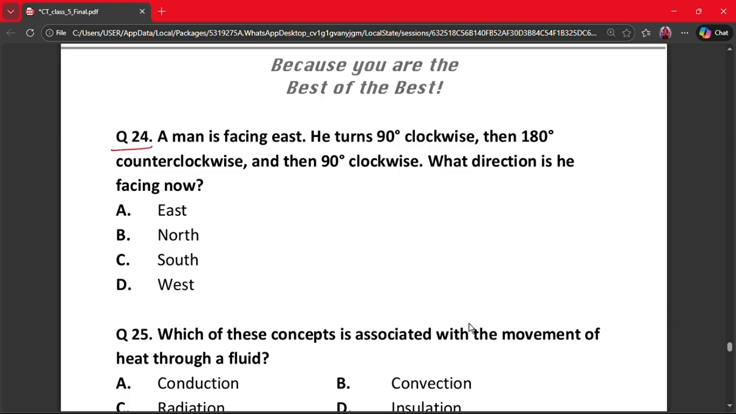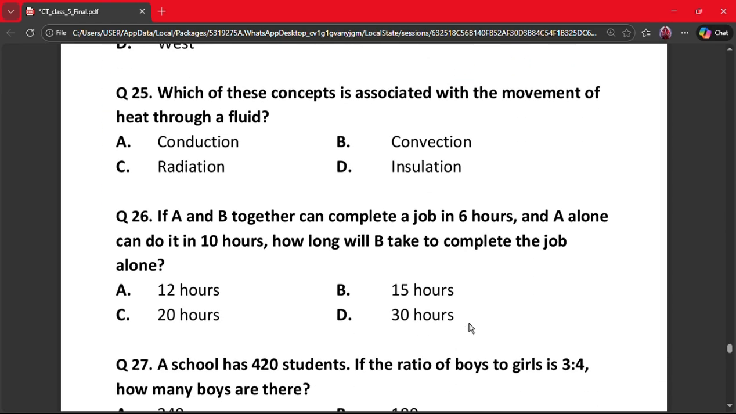A man is facing east. He turns 90-degree clockwise, then 180-degree counterclockwise, and then 90-degree clockwise. What direction is he facing now? A. East, B. North, C. South, and D. West. So he starts at east, 90-degree clockwise, that means south, 180-degree anti-clockwise, that means north, and 90-degree clockwise means east. So the position he is facing now is east. Next question is question 25th.